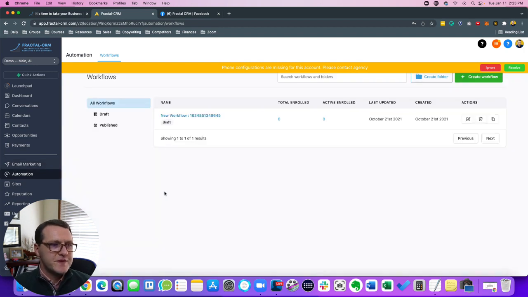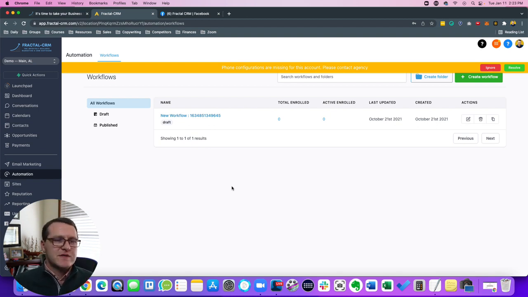So automation, this is one of my favorite things. This is where you can build out some really nice automated workflows. So for instance, you can really use any kind of trigger and then the action. You could have it set up where if somebody clicks a link in an email, then do X, Y, and Z.